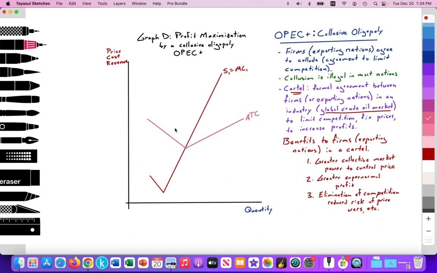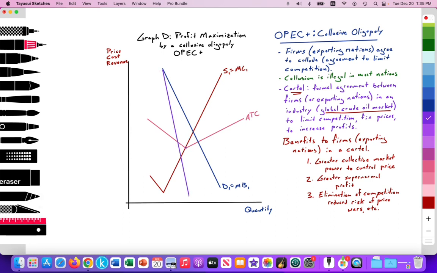Okay, so I first draw this, and then I will draw my demand and marginal revenue curve. And the supply curve is relatively inelastic, and the demand curve is also going to be relatively inelastic. So here I have my demand curve, and I'm going to draw it above this particular point. And I'm going to label that D1 is equal to the marginal benefits. And then I'll draw my marginal revenue curve. And I'm going to draw it below this point here. And I might as well just draw it going below 0. Okay, so that's my marginal revenue curve, MR1.